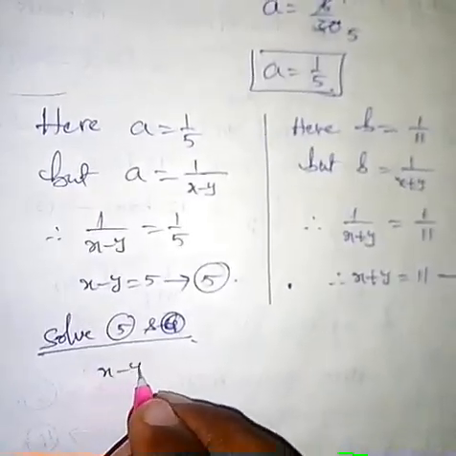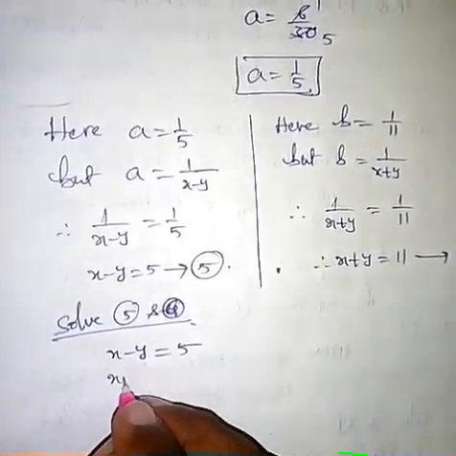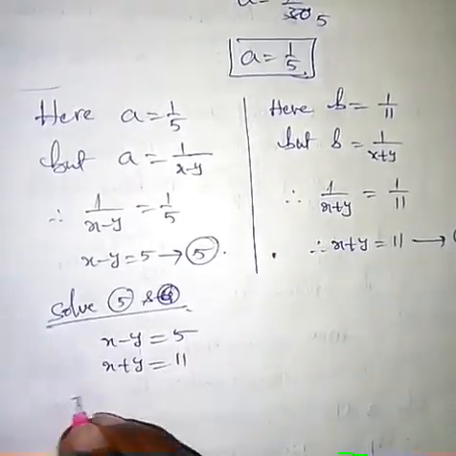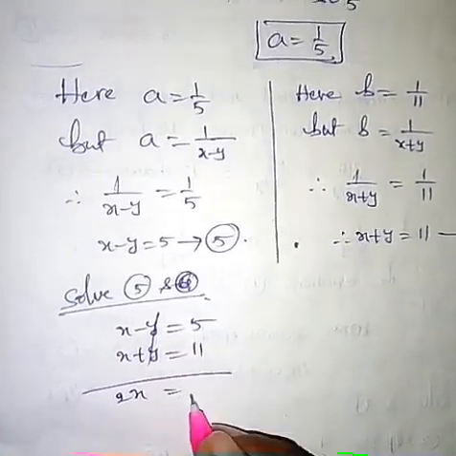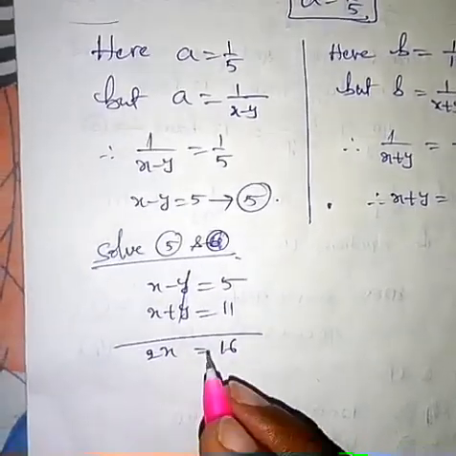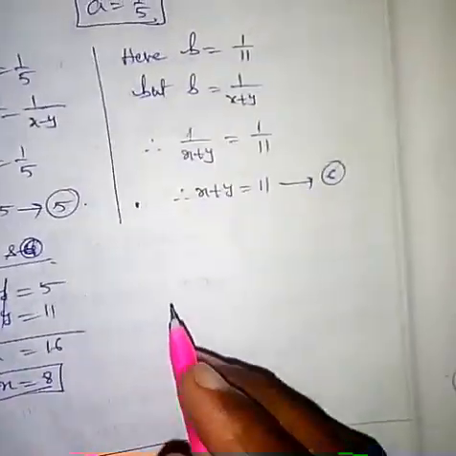What is equation 5? x minus y equal to 5. And the sixth equation, x plus y equal to 11. Here the y values get cancelled. x plus x is 2x equal to 5 plus 11, 16. So x equal to 8.